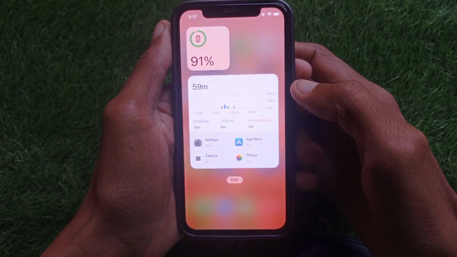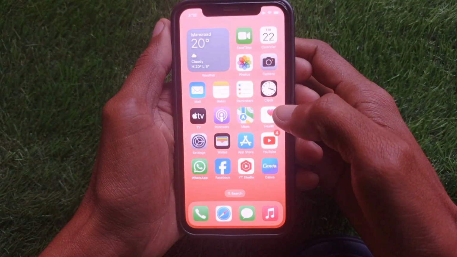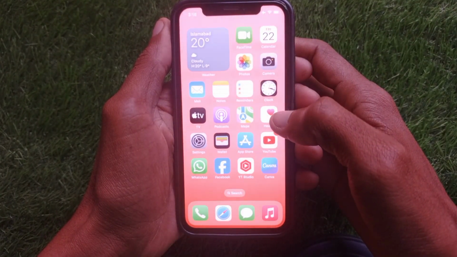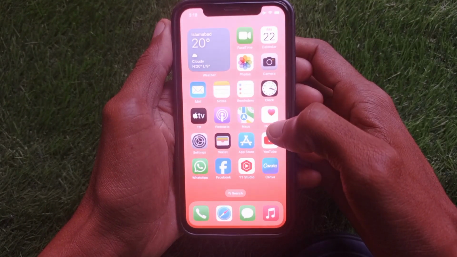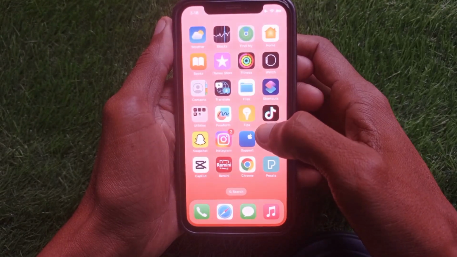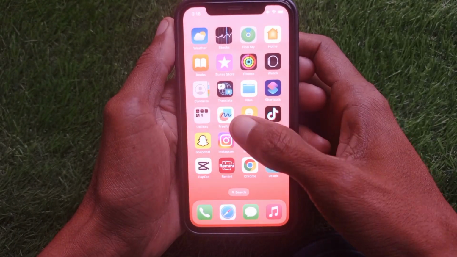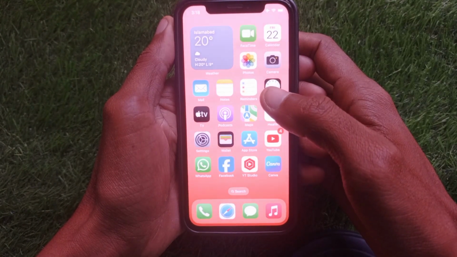So guys, in this video I'm going to show you how to increase your iPhone sound up to 200%. If you are using an iPhone and want to increase your sound to max, I'll help you do this. So let's start without wasting any time. Simply, you can increase your sound up to 200%.